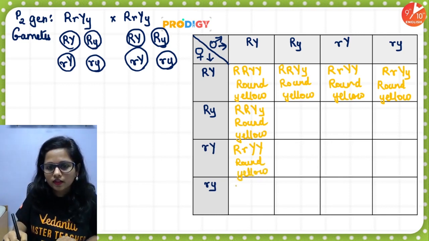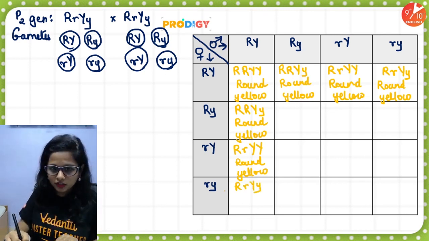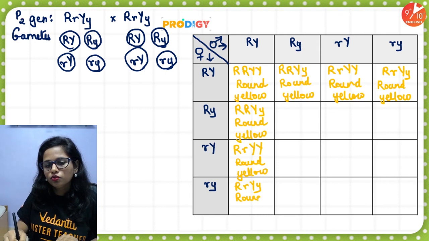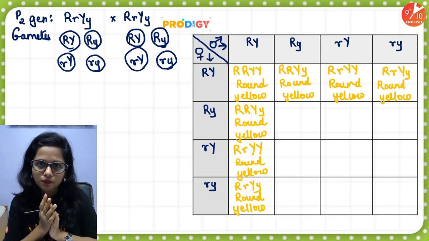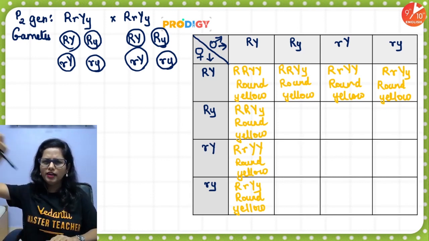Then, capital R, small r, capital Y, small y. Round yellow again. So you will be saying, ma'am, are all of them round yellow? No, my dear. But yes, whatever we obtained are round yellow. Right? Let's go diagonally.